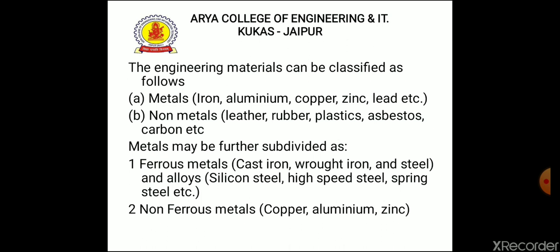Metals may be further subdivided. The first one is ferrous metal, which includes cast iron, wrought iron, steel, and alloys, which include silicon steel, high speed steel, spring steel, etc. And the second one is non-ferrous metal, which includes copper, aluminum, and zinc and alloys.